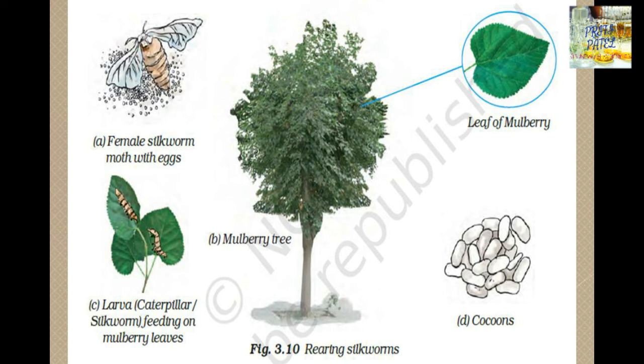So this is the whole rearing silkworm flow. First the female silk moth lays eggs on the leaves of mulberry, and the larva feeds on the mulberry leaves and spins a cocoon around itself, and this is the cocoon from where we will get silk.